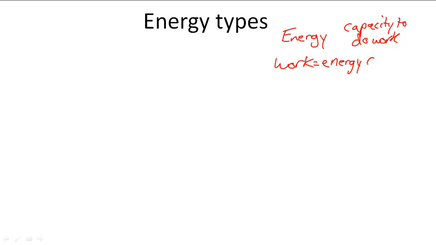Let's say energy change from a process. Work is usually defined as force times a distance. So all the forms of energy we're going to talk about today can make or have the ability to do work, make the energy change from a process, or force times distance, so move something across a distance using force. But we have to understand that there are different types of energy.